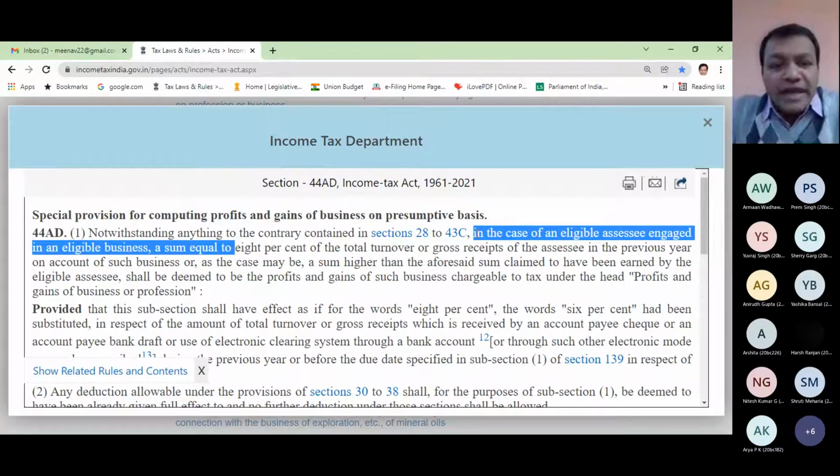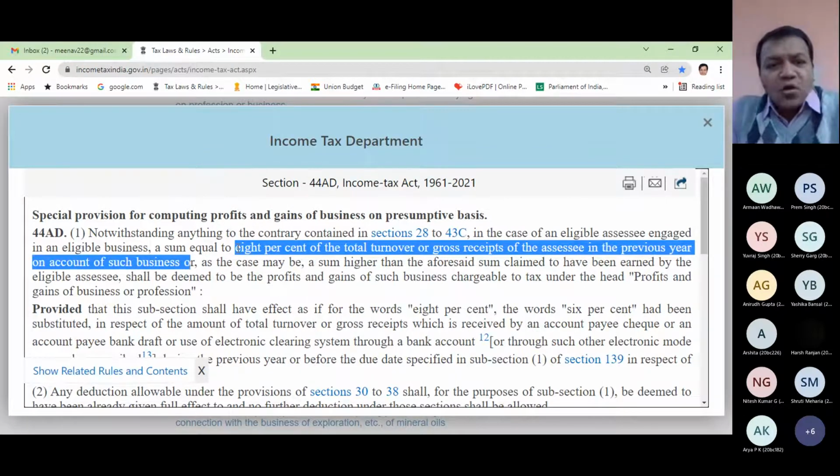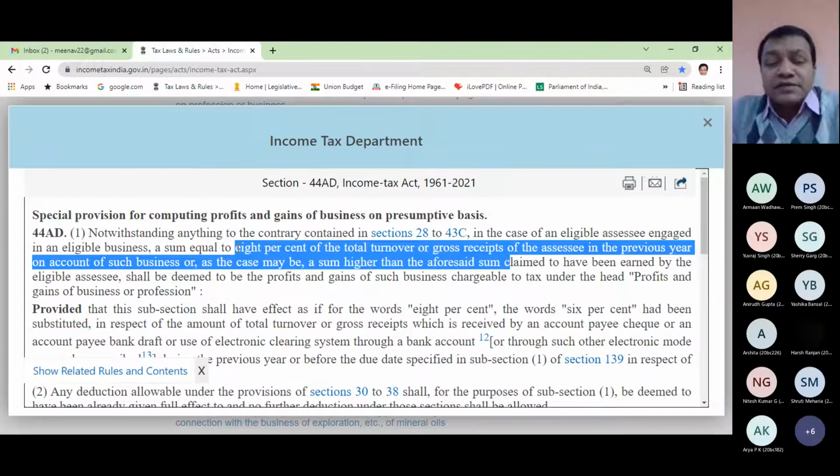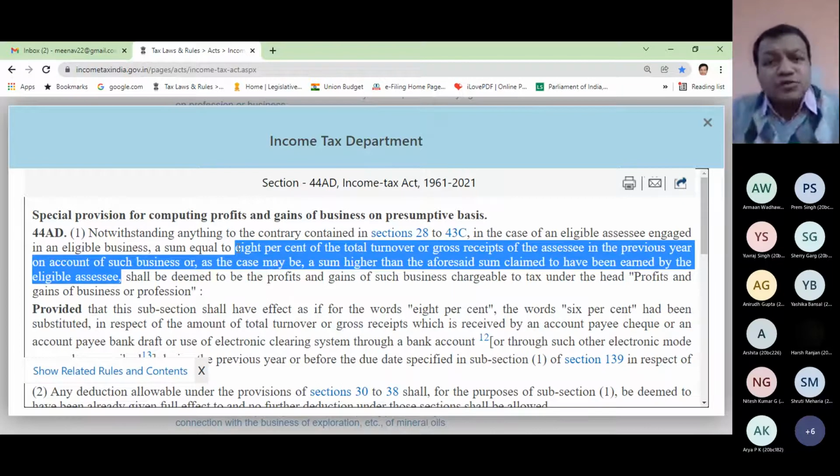A sum equal to 8%, which I have just told you, 8% of the total turnover or gross receipts of the assessee in the previous year on account of such business, or as the case may be, a sum higher than the aforesaid sum claimed to have been earned by the eligible assessee. Now minimum is 8%, but if someone says that my profits are 12%, then government says no issue.